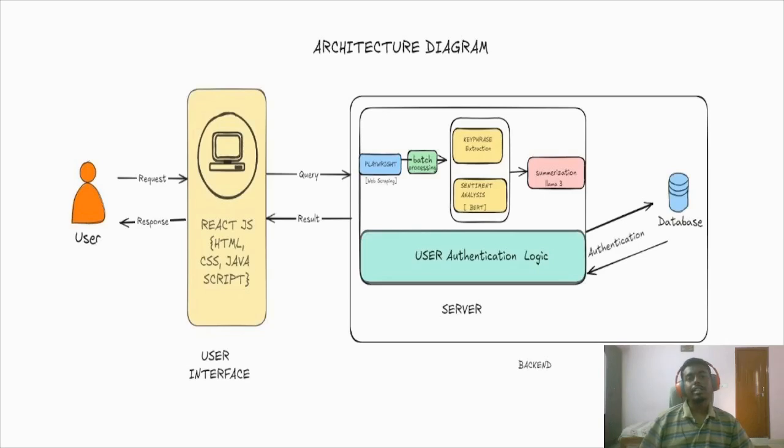Coming to the architecture diagram of the project, we will be onboarding users onto a platform, and we will be using a web application, and the UI will basically be on React.js, which is a JavaScript library. The user has to come to the platform and give the URL of the product about which he or she wants a summary, and this URL will be given to our backend.